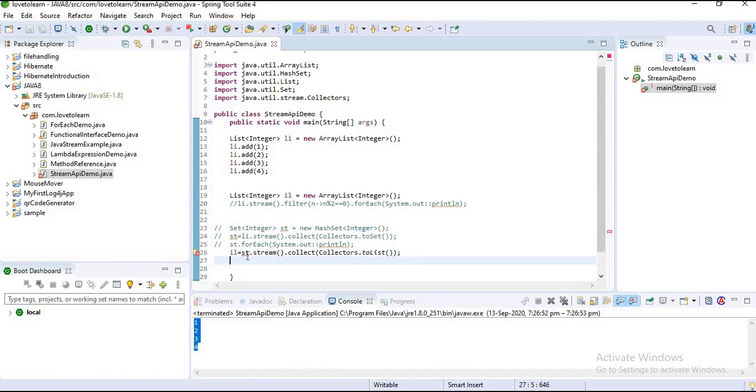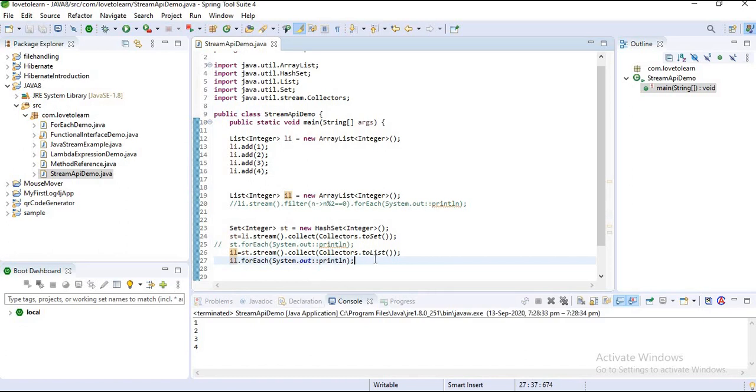I'm getting some problem here. Let's see what it is. Sorry. Let's print these values now. Now I'm replacing the second list here.